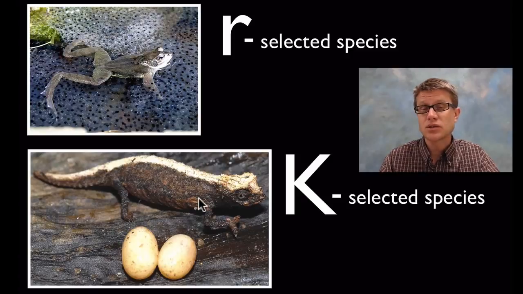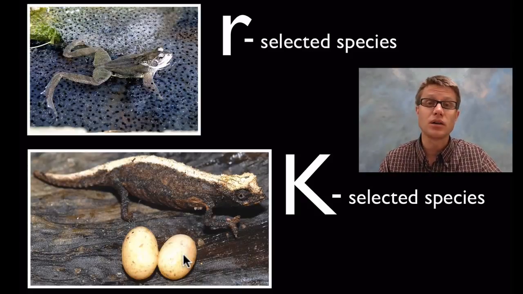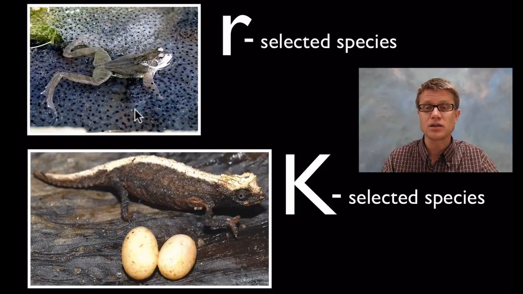If we were to look at this, a chameleon is going to only have 2 offspring, so its growth rate is going to be really, really slow. What is it going to do? It's going to give them a lot of parental care. It's going to invest a lot of energy in just its few offspring, and they're all going to survive. If we look up here with our r-selected species, most of those are going to die eventually. But with this chameleon, since it's taking so much care of them, they're all going to survive. This is going to gradually increase and find a nice carrying capacity.